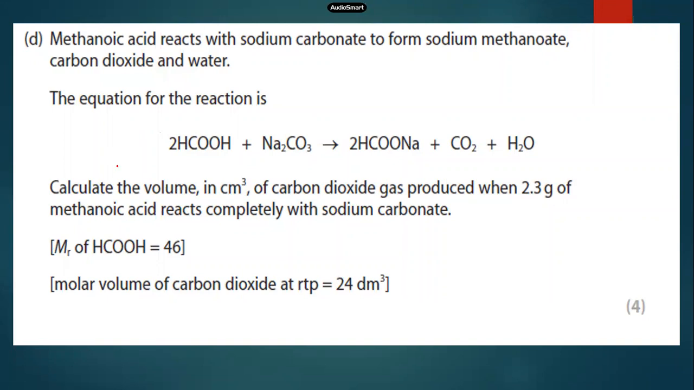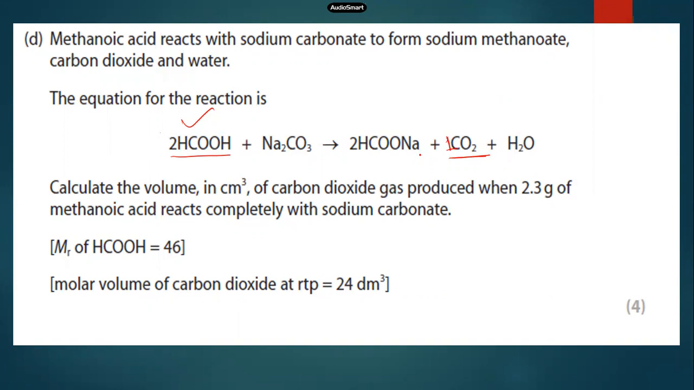Sadin, let me just do it for you. Just look for this equation here. From this equation, it's very clear: 2 moles of acid produces 1 mole of carbon dioxide. Is that clear for you?